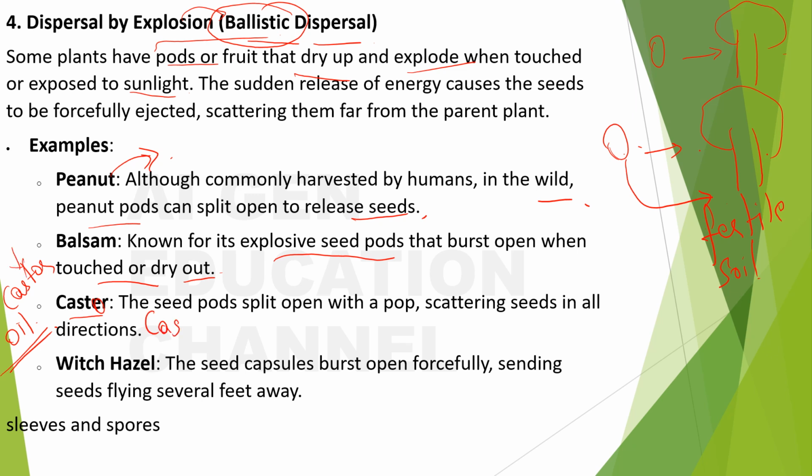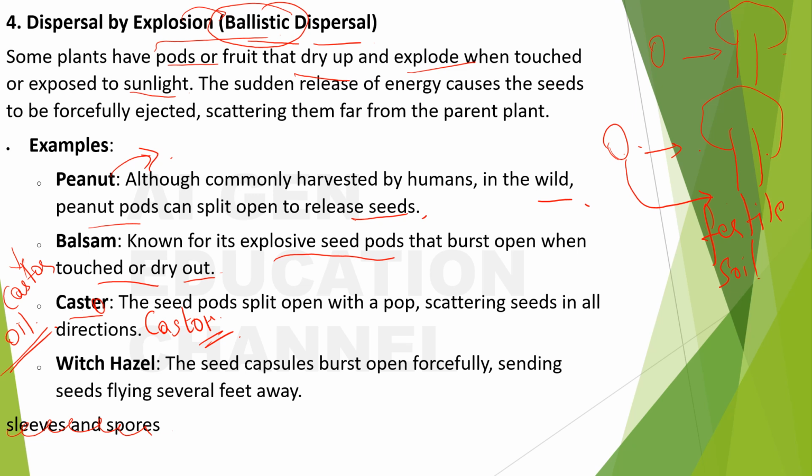Next, witch hazel. The seed capsules burst open forcefully, sending seeds flying several feet away. These are the examples for ballistic dispersal.